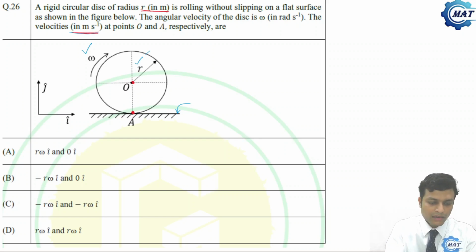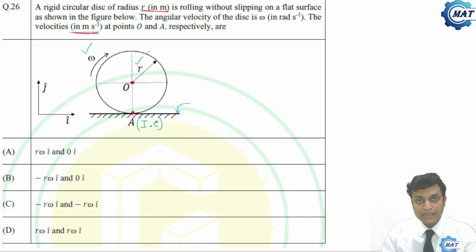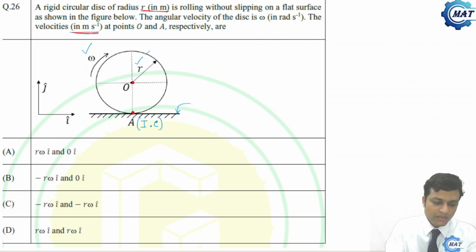Now we know that for a disk which rolls without slipping, the instantaneous center of velocity IC lies at the point of contact, which is nothing but A. So this is the IC. At the instantaneous center, the instantaneous velocity is 0. So velocity at point A is 0.